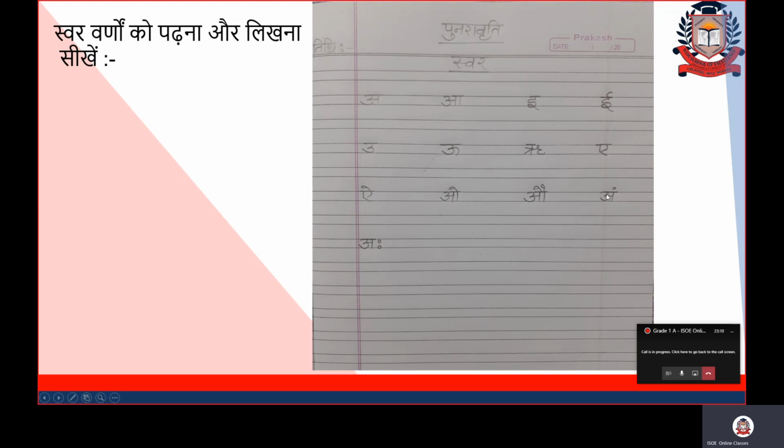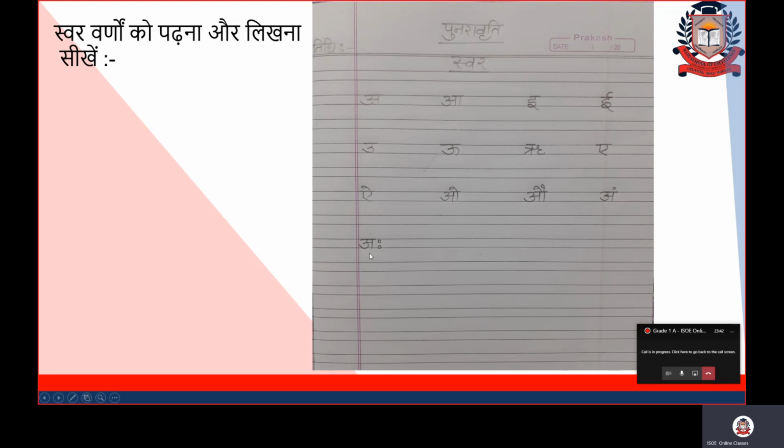Again give the gap. Write A, then on the top the ang bindu, and the sleeping line. This is called Ang. Leave the line also. Can you see there is a gap between the lines, because since we have only 13 letters, we are writing with a gap. We are leaving the lines also, so that it will look beautiful when any teacher reads. And it is above all good when you see your copy neat.